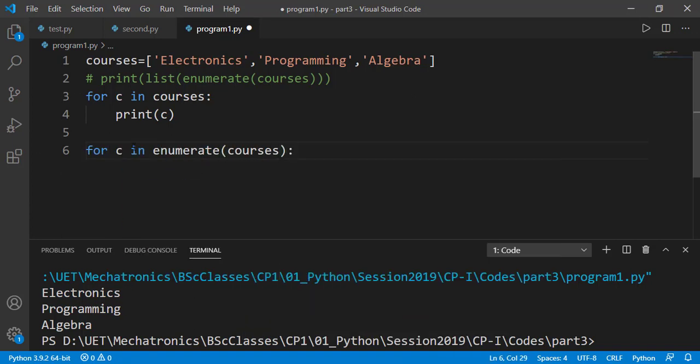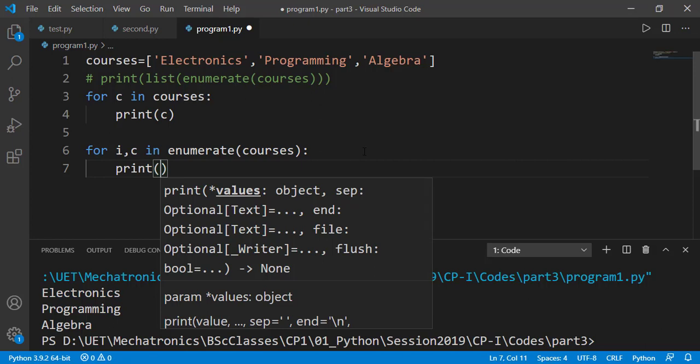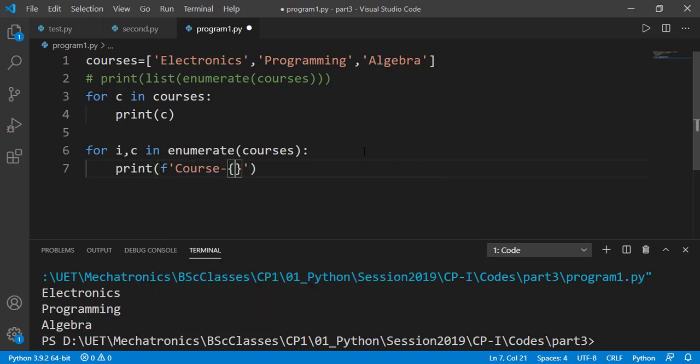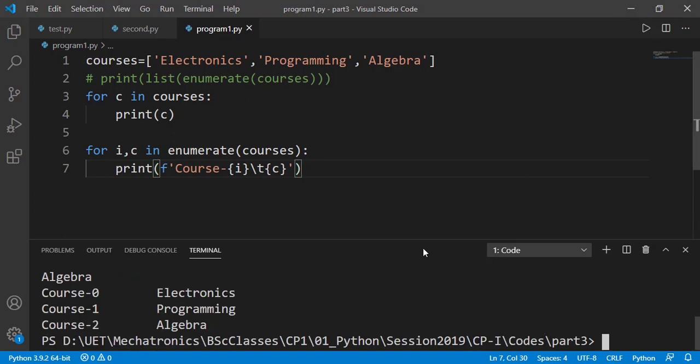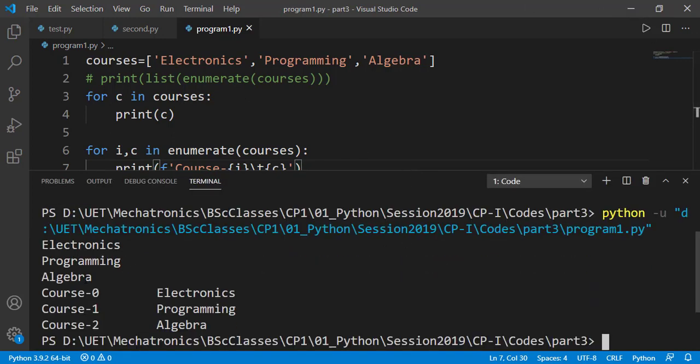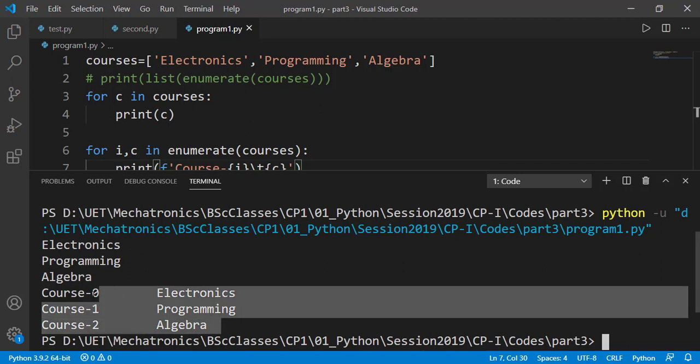I hope you remember the output of the enumerate function we saw a while ago. Those were two value tuples. So this loop variable C is a two value tuple with the first value as index and the second value as the course name. I can unpack the two value tuple here. So I will be the index and C will be the course name. And now I can use the two loop variables to display the desired output. See the difference between the outputs of the two for loops.